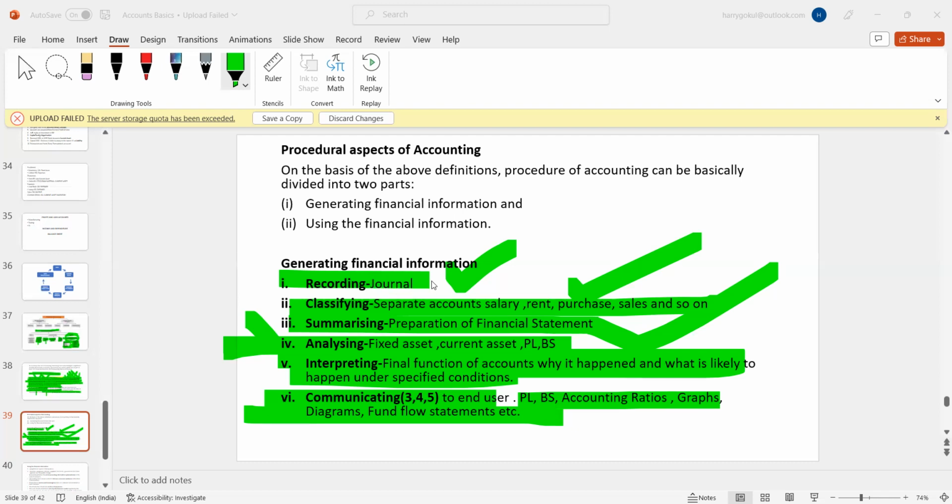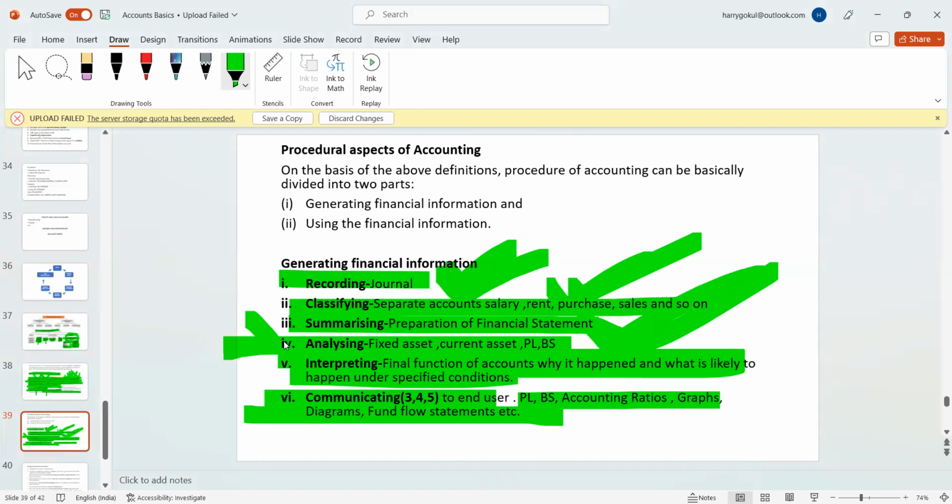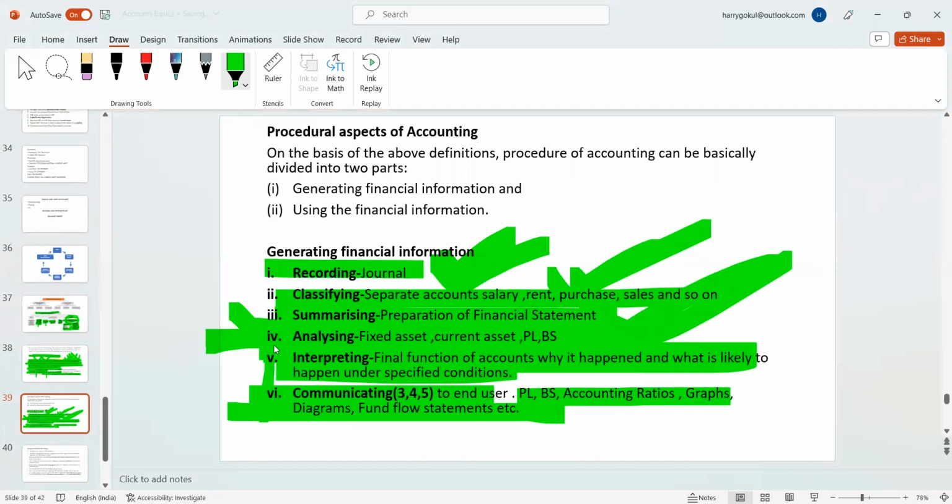Understood. It's journal, ledger, trial balance and final accounts. And analyzing, interpreting will be done on the financial statements, P&L and balance sheet. Analyzing, okay, it's a huge topic. You can say it in another way. Due to 1 mark, I am saying extra things, and there are a lot of topics also there.